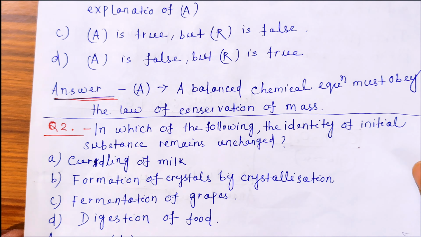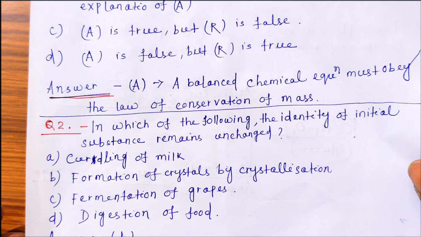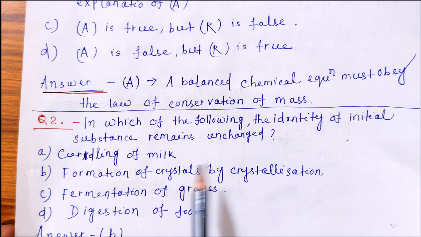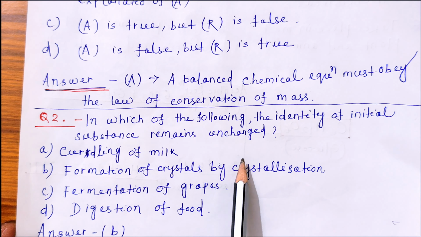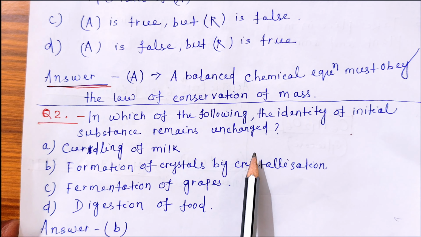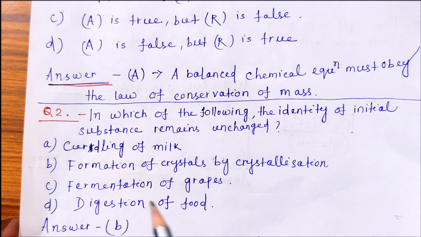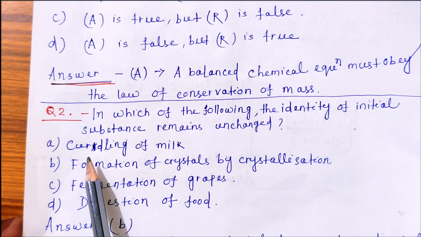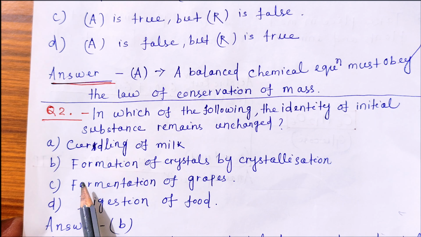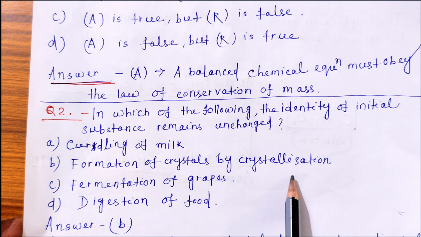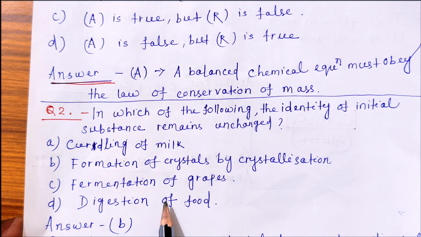Next question is, in which of the following the identity of initial substance remains unchanged? That means change नहीं होगा, जो initially था final stage में भी वही मिलेगा. So what are the options? First one is curdling of milk. Second, B, formation of crystals by crystallization. C, fermentation of grapes. D, digestion of food.